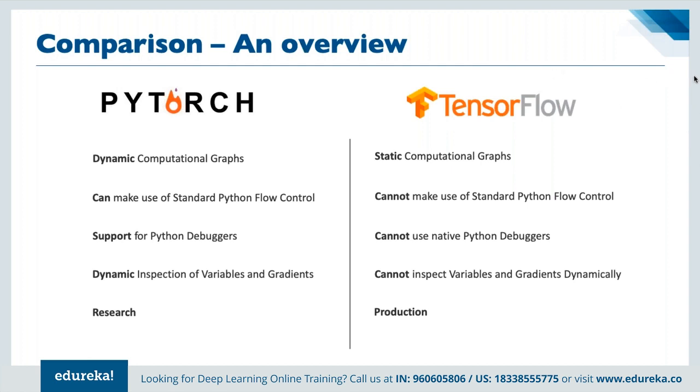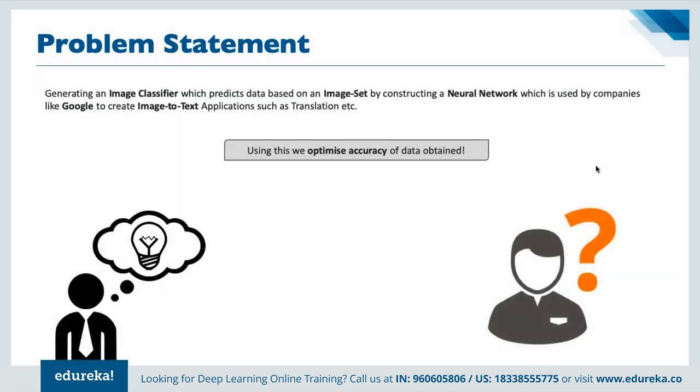If we have to understand the basic use cases of PyTorch, we have seen that we can generate a simple image classifier, which can predict image sets by constructing a neural network. So it is useful for image classification. Google uses image-to-text applications and translations. We have discussed the Google Lens use case as well: when we see a signboard written in a different language and point Google Lens to it, we see a real-time translation of that signboard in the app itself.